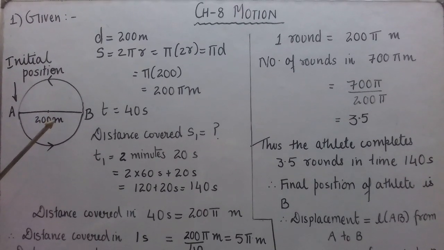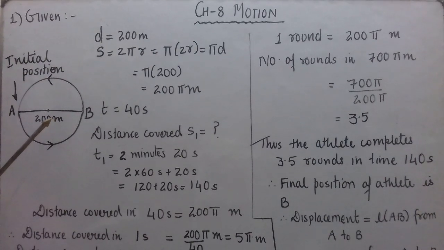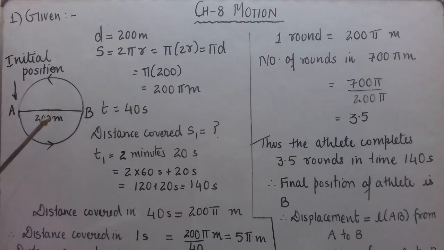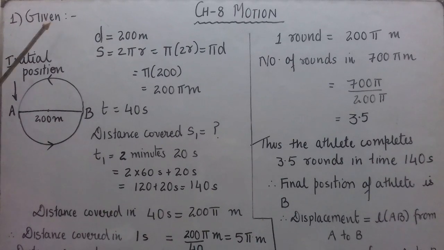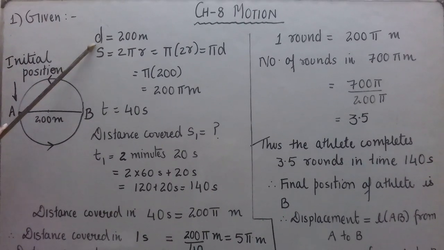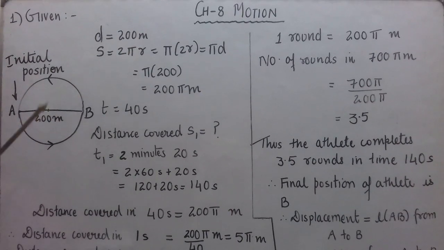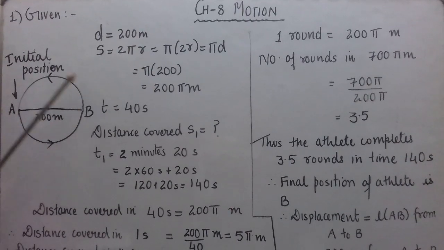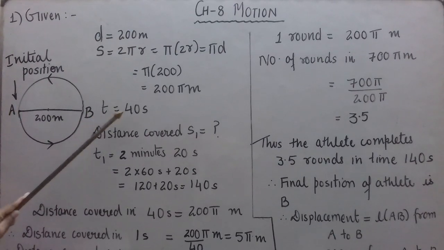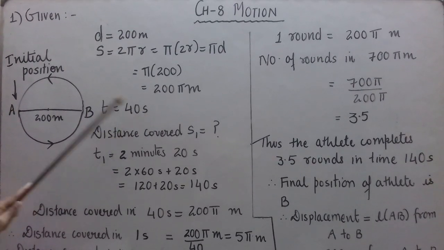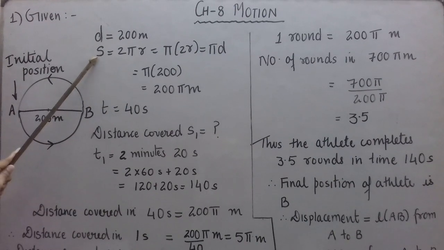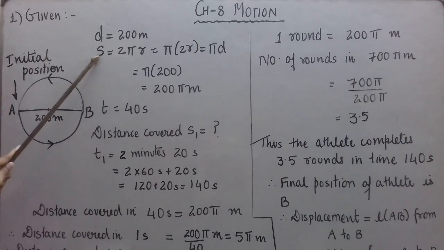What will be the distance covered and displacement at the end of 2 minutes 20 seconds? So given diameter D is equal to 200 meters. Now time taken to complete one round is 40 seconds. So T is 40 seconds. But what is the distance covered in 40 seconds? I have denoted it by S.